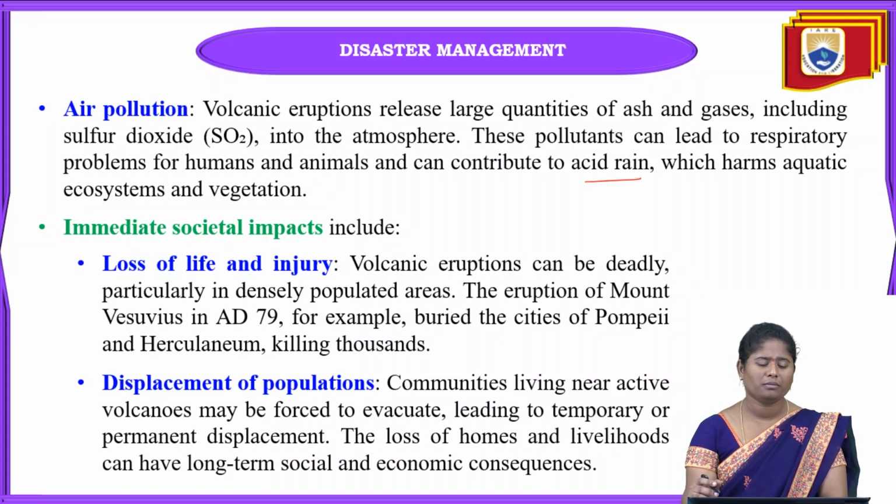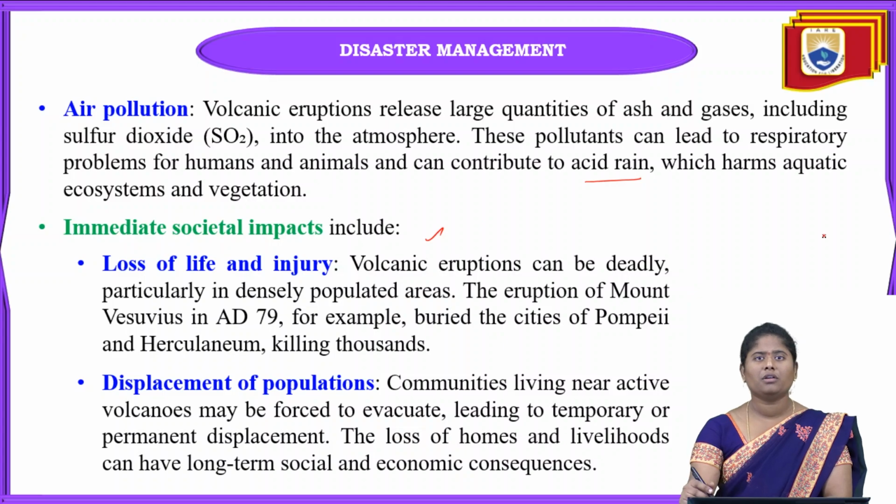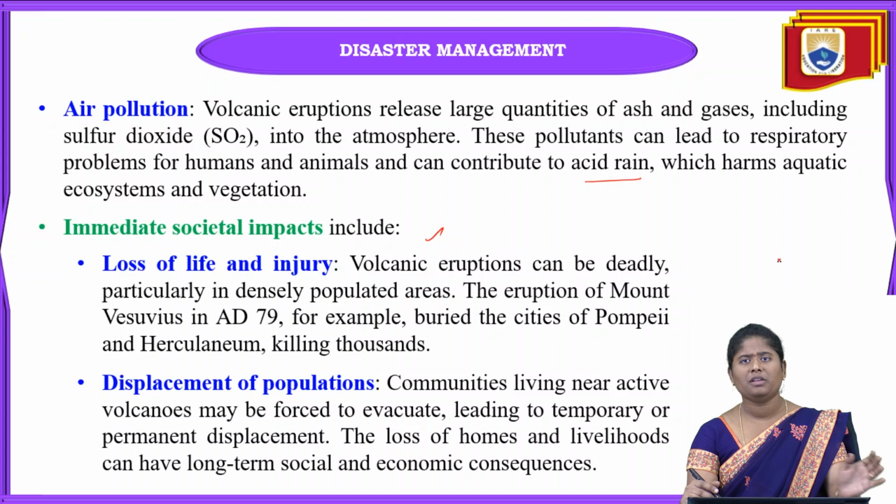And next is the societal impact of these volcanoes. What are the societal impacts we can see? Loss of life and injury. When volcanoes erupt in a very populated area, so many people are going to lose their lives and also their property, and so many people are going to be injured.